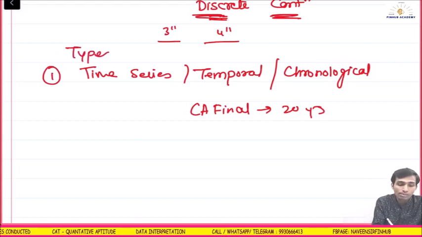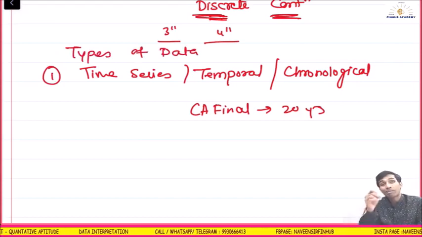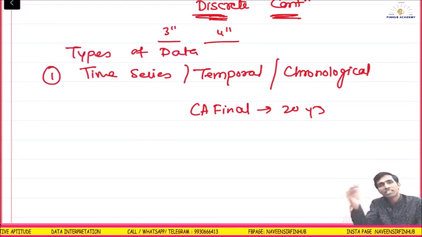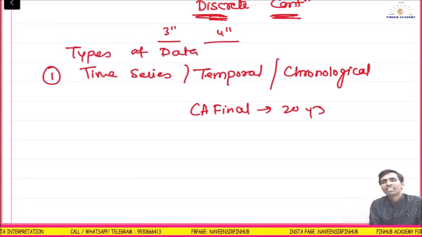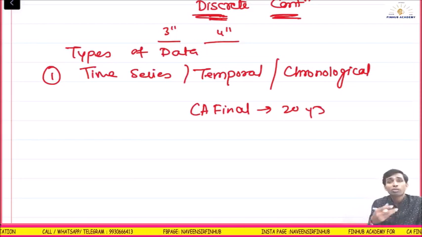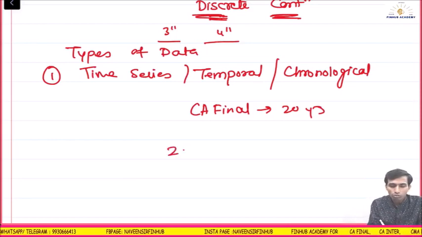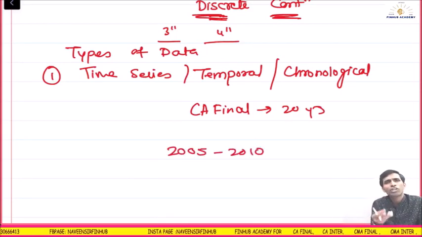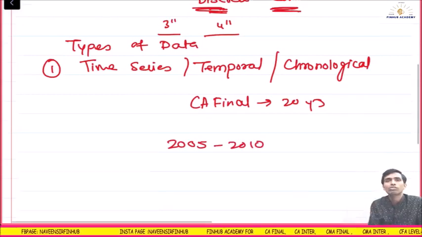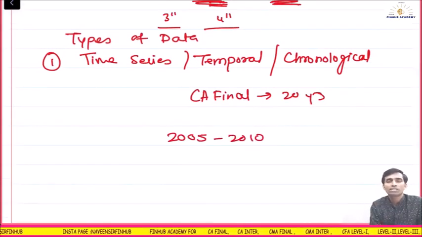So there are 4 types of data. The first one is time series, when time is given: this year this much, this year this much. Another example: how much is the production in a factory between 2005 and 2010? What is the population of India between 2005 and 2010? In 2005 it was this much, in 2006 it was this much. That is known as time series data.